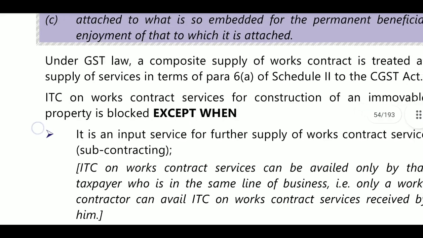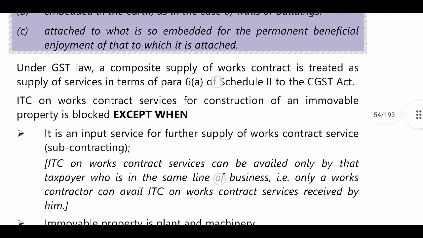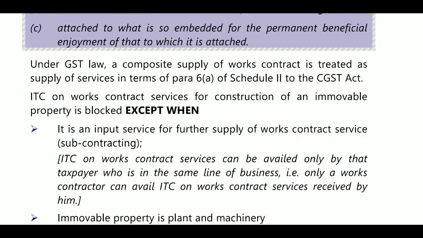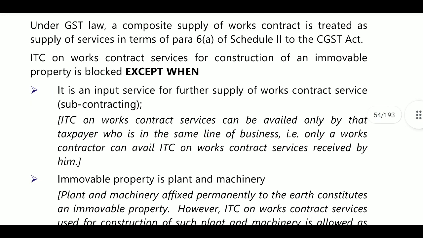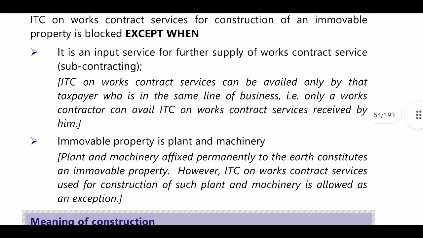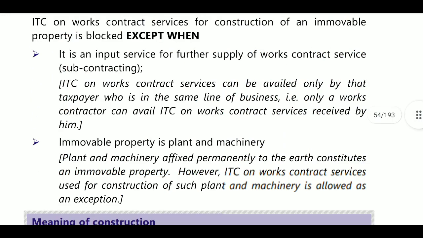Here, composite supply of works contract is treated as supply of services. If any contract is a works contract composite supply, then it is treated as supply of services as per Schedule 2. ITC on works contract service for construction of an immovable property is blocked except in these cases. What are these cases? First, when it is an input service for furtherance of a works contract. If you are a works contractor, you are taking your works contract inputs, you can claim the ITC. There is no issue on that.